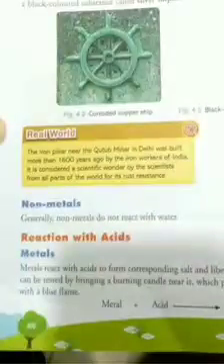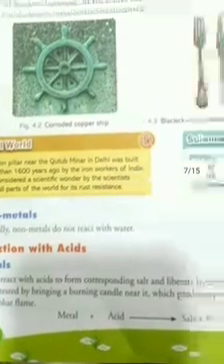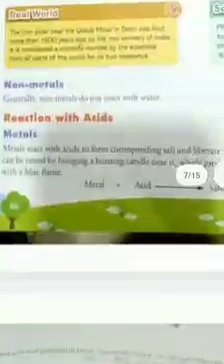Okay, now again, non-metals do not react with water. Therefore we keep phosphorus inside water, isn't it? Then what will happen when they react with acids?